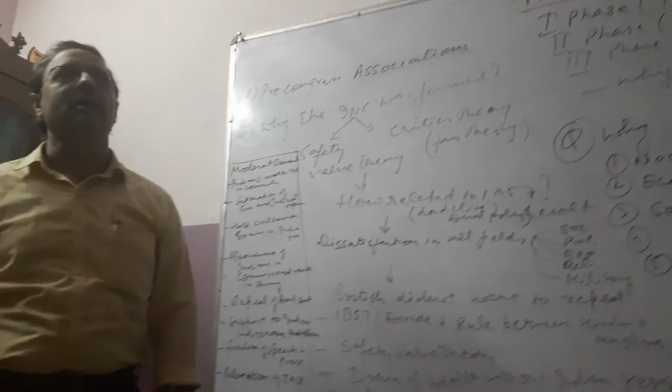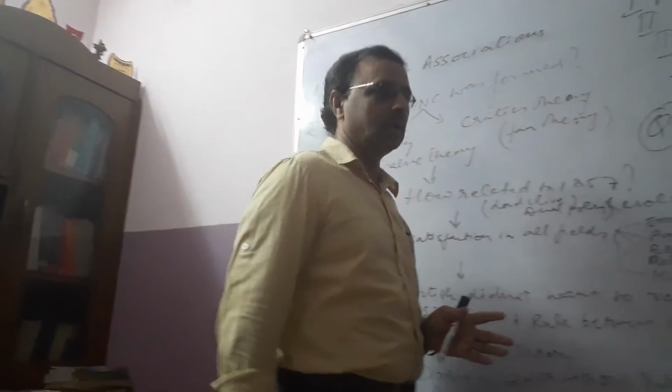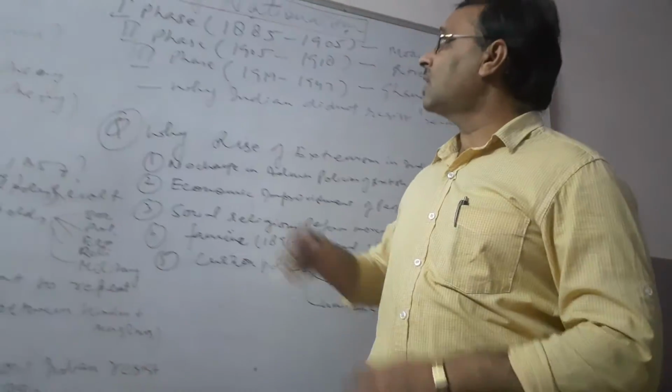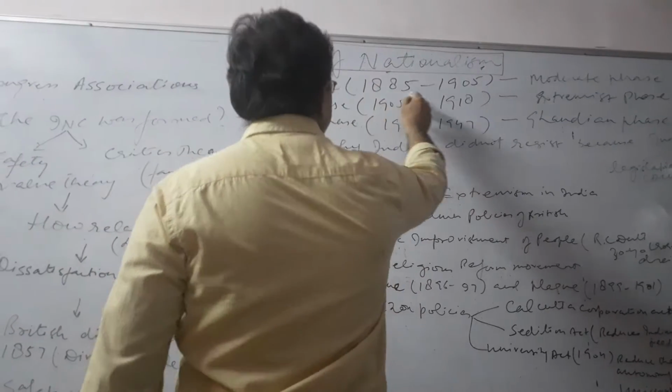And the third phase is from 1919 to 1947, that is the Gandhian era. These three phases we have to discuss in the nationalism or the national movement of India. Where do we have to start? From the first phase, 1885.